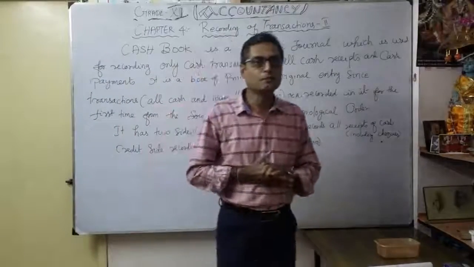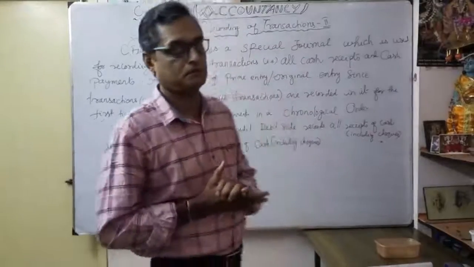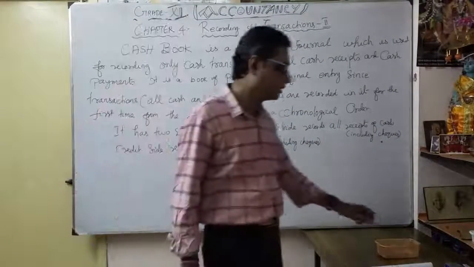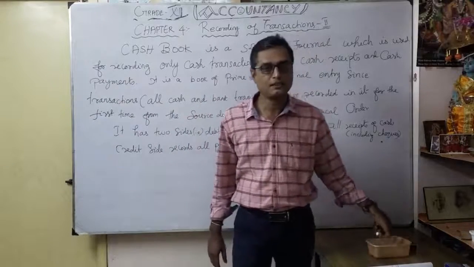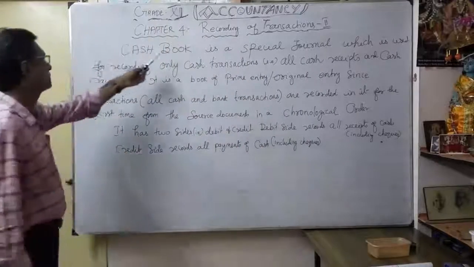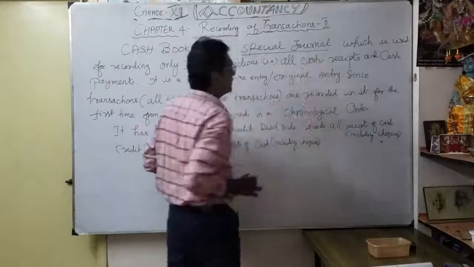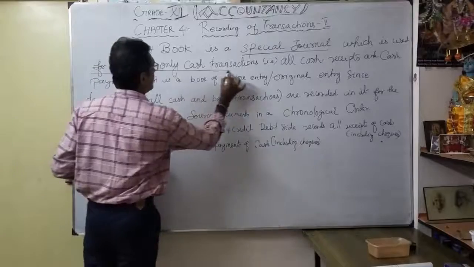So in the special purpose books, the first discussion is going to be the cash book. So what is the meaning of cash book? You know why you are preparing the cash book? Especially for cash transactions. Any cash transaction you want to record, you prepare the cash book, correct? So the cash book is a special journal which is used for recording only cash transactions.